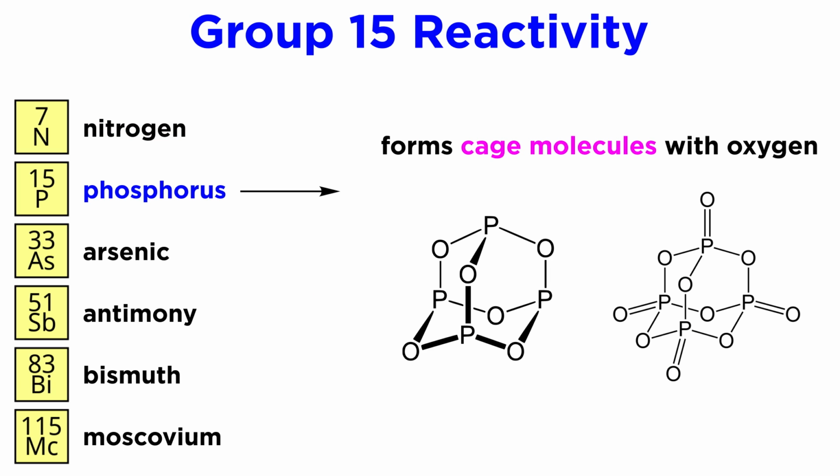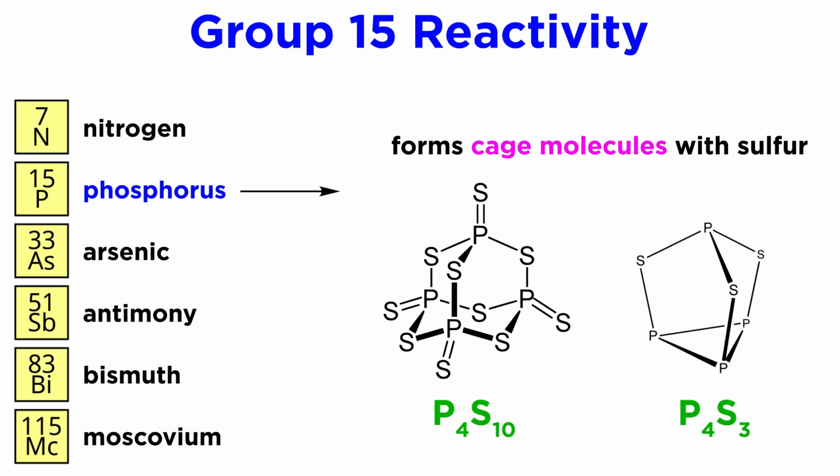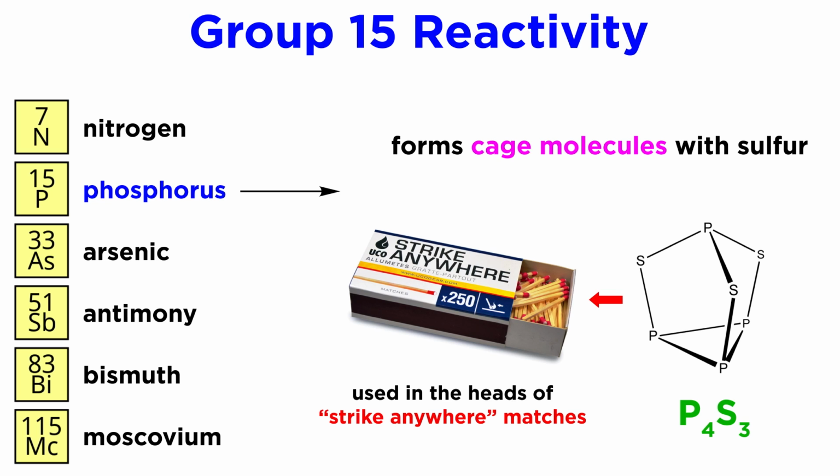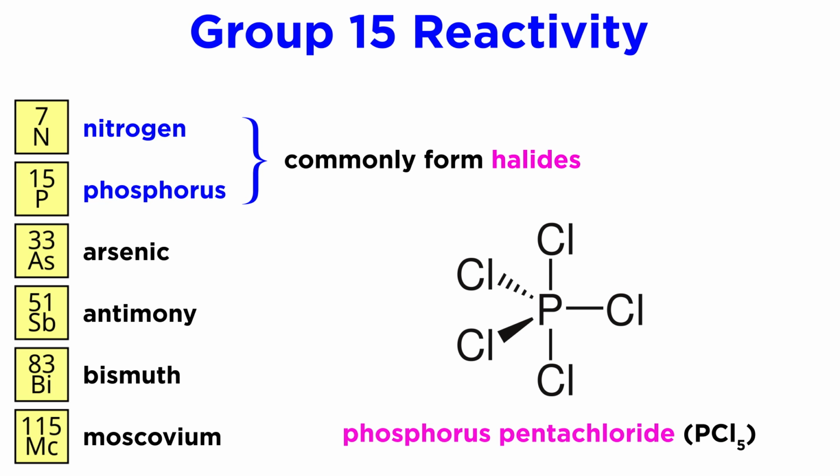Phosphorus is quite interesting as it forms cage molecules with oxygen. Examples of these are P4O6 and P4O10, which have the following structures. It can form similar compounds with sulfur like P4S10 and P4S3, the latter of which is used in the heads of strike-anywhere matches. Both nitrogen and phosphorus also form halides, such as phosphorus pentachloride, which we discussed in organic chemistry.